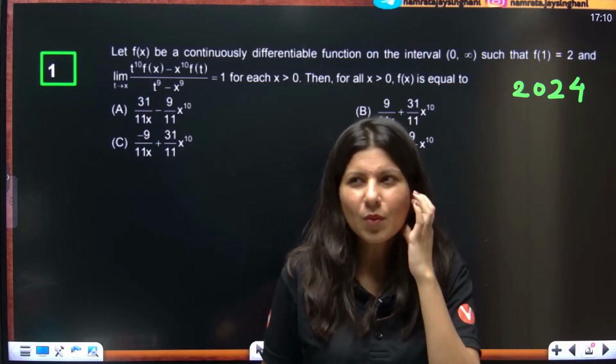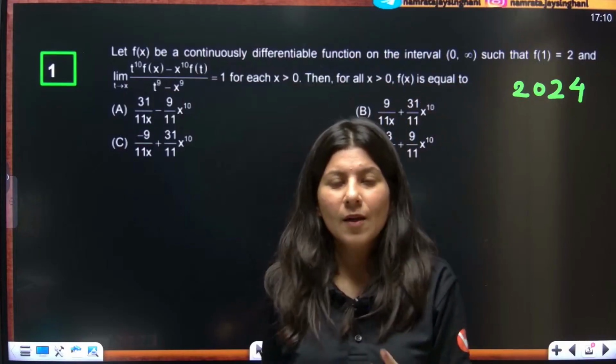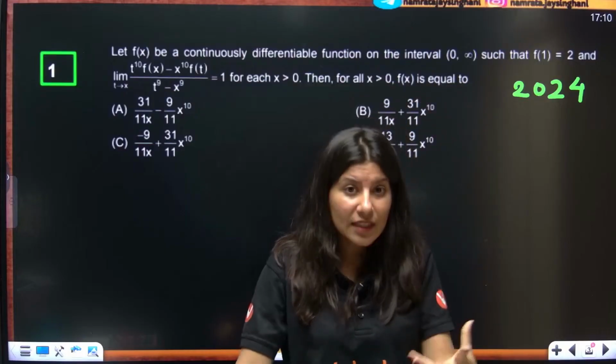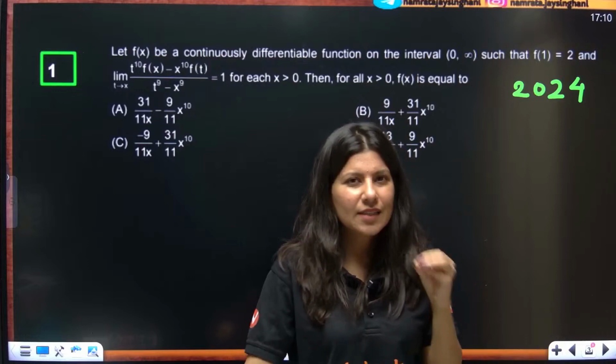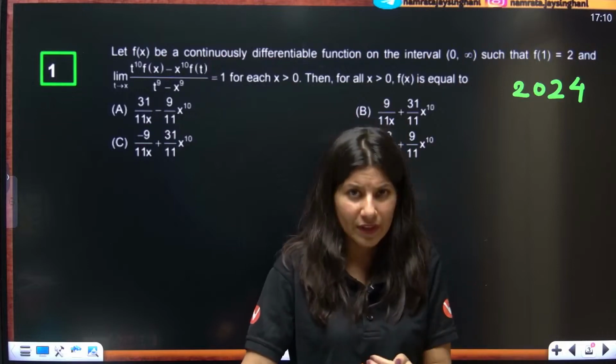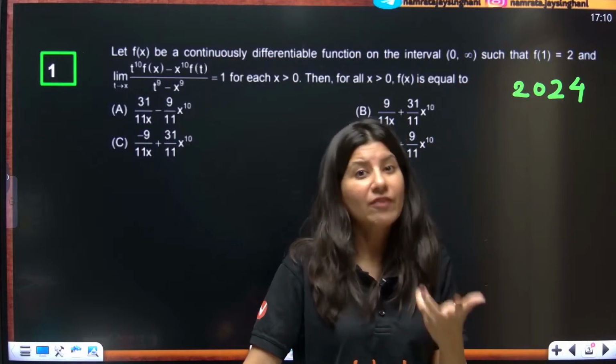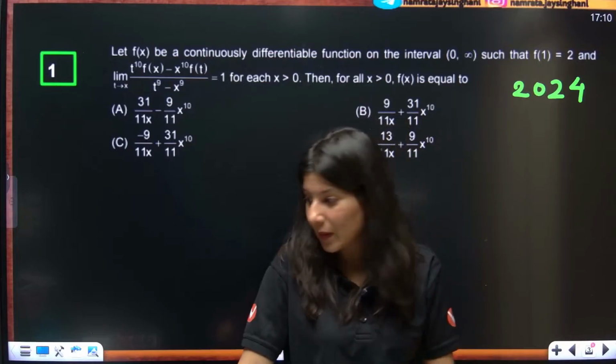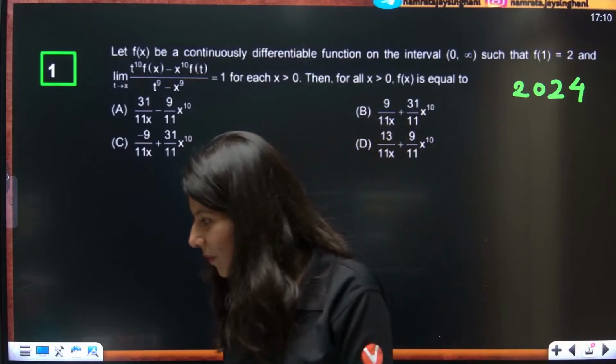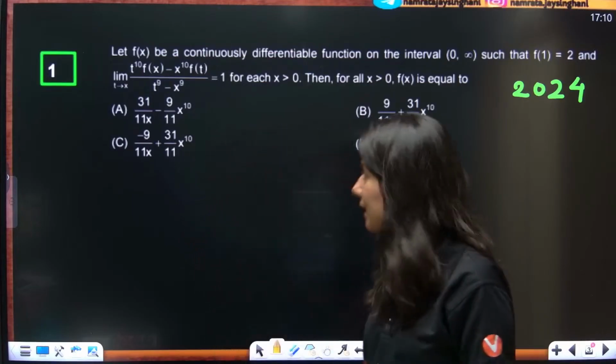But some questions look scary, and if you read the question, you will realize it is not that scary while solving. So you need to have faith sometimes. Everybody got it?